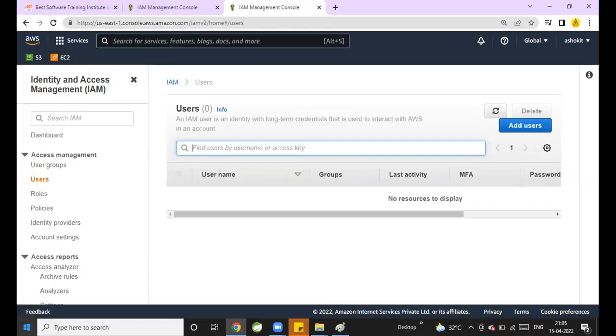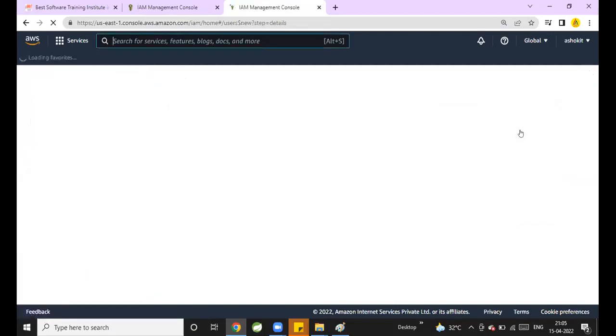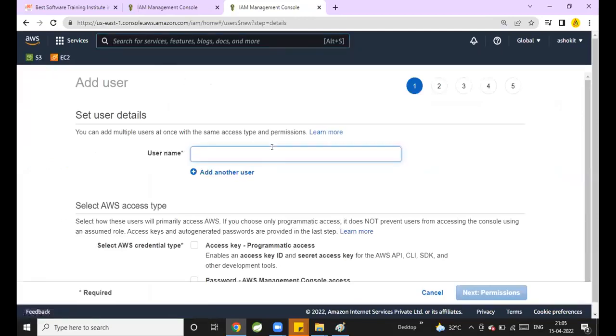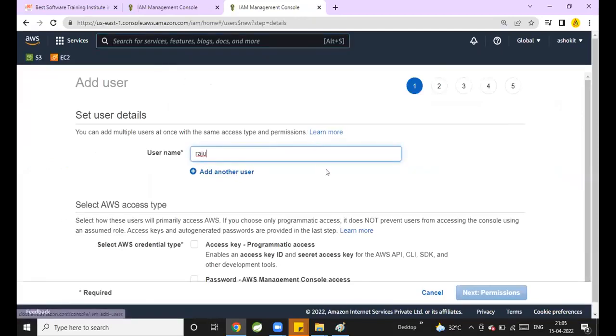Now, can you tell me how to create a user? Click on add user. For the username, assume I'm creating Naveen. Naveen is the username.